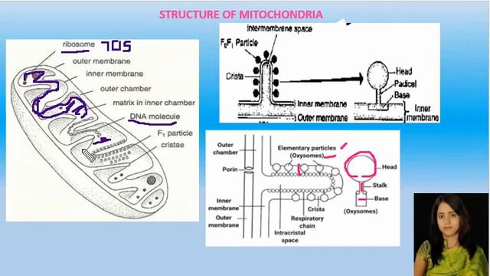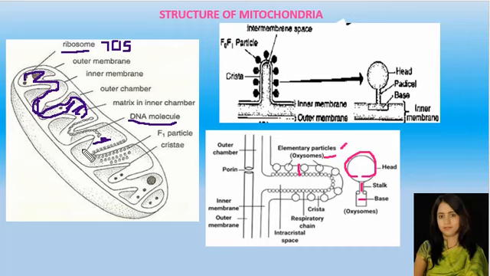Fourth, the mitochondria regulate the calcium ion concentration inside the cell. So these are the functions of mitochondria. And how do they multiply? The mitochondria divide by fission, that is, one mitochondrion divides into 2 mitochondria.